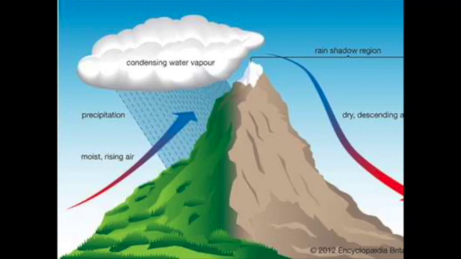And this is known as the windward side. It's called the windward side because this is the side of the mountain the wind first encounters. The cloud is full of moisture, so it's also pretty rainy on the windward side as well.